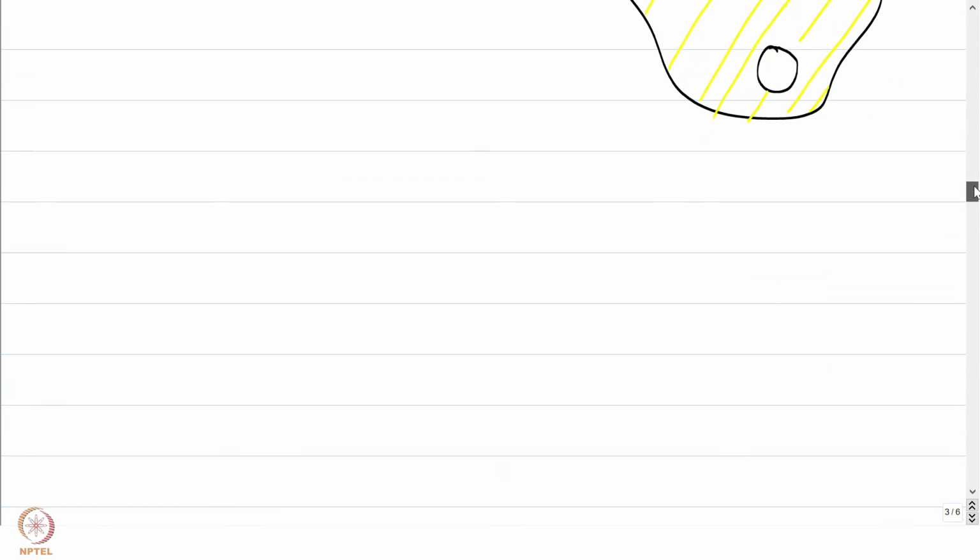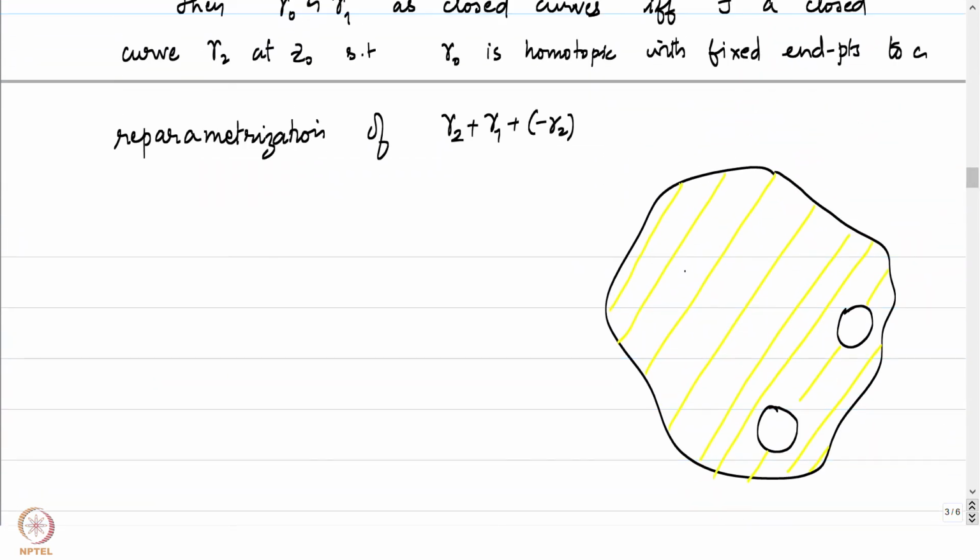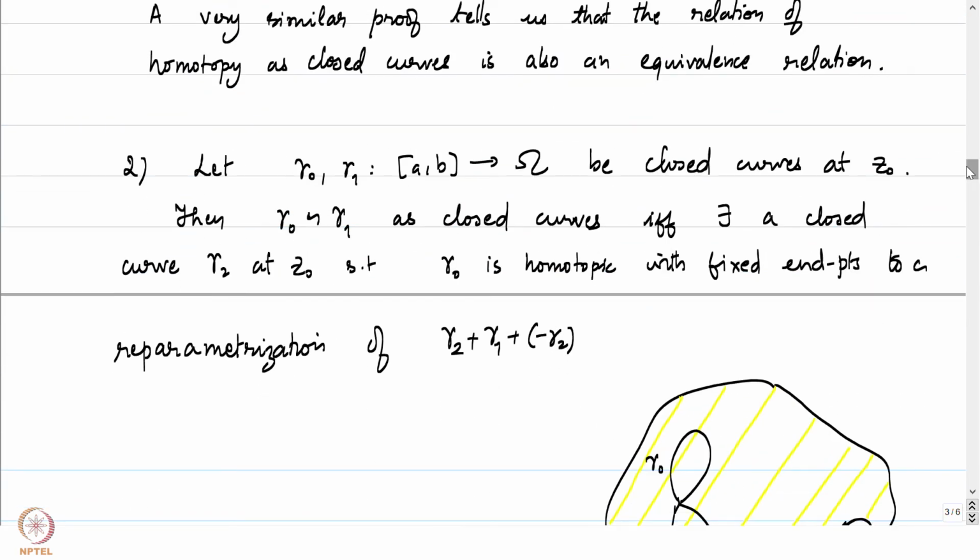It means that suppose we have one such curve, say gamma 0, and suppose we have another curve here, say gamma 1, which has the same fixed initial point as gamma 0. That's something which has been put in the hypothesis. They are all based at z0, if you notice.